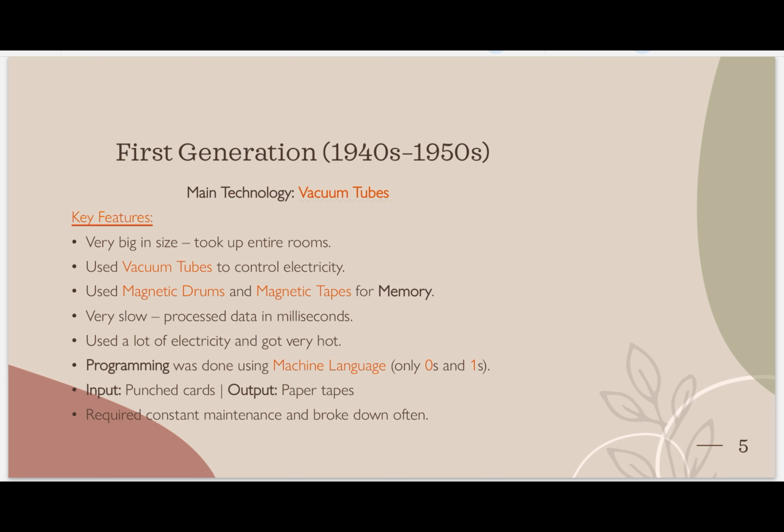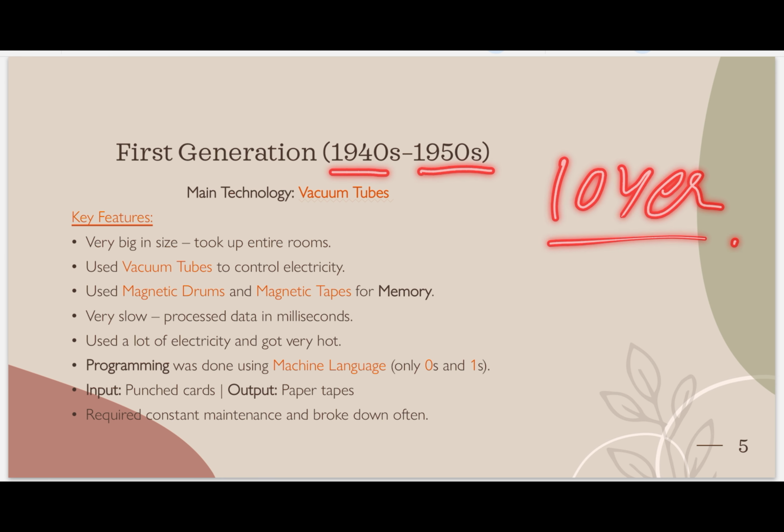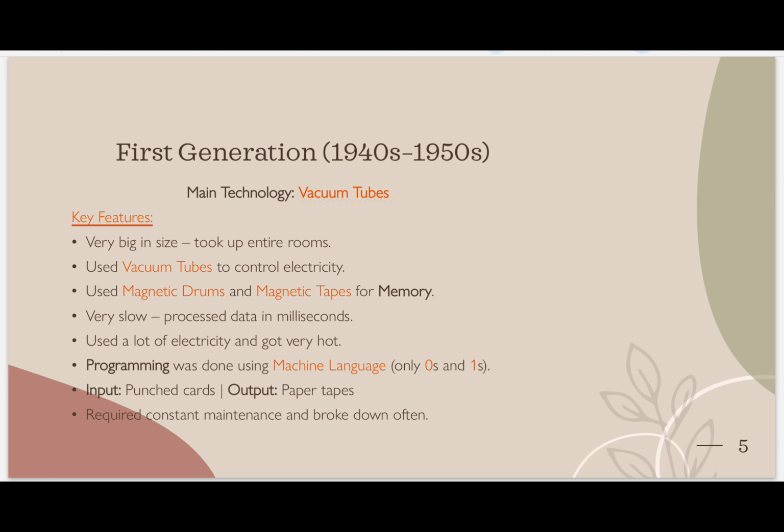What was the period of that particular generation? The period was from 1940 to 1950, means 10 years of period for the first generation. What was the main technology? Vacuum tubes. Just class, close your eyes, I will tell you one interesting thing.